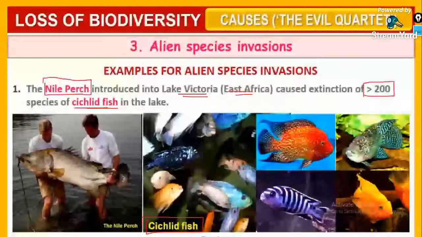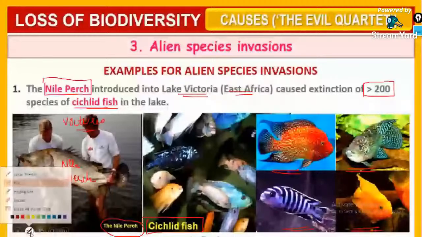Look, this is the Nile perch, which was introduced into Lake Victoria. It caused the extinction of more than 200 species of beautiful fishes like this. So this is an example for an alien species invasion.